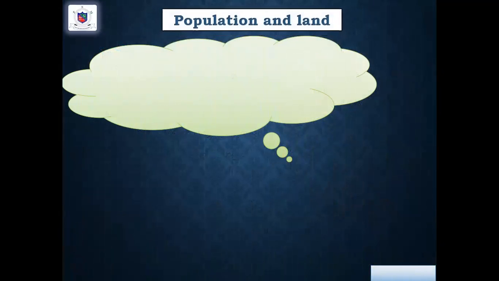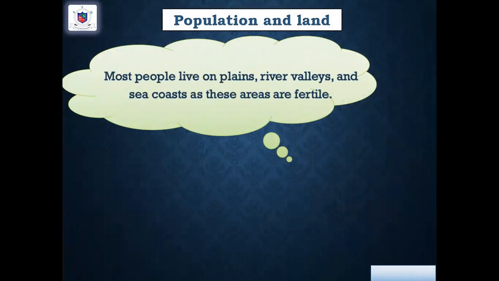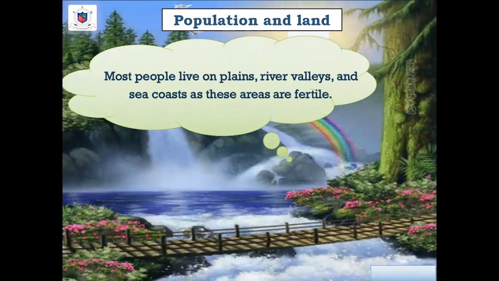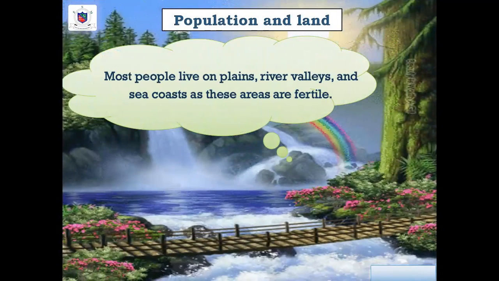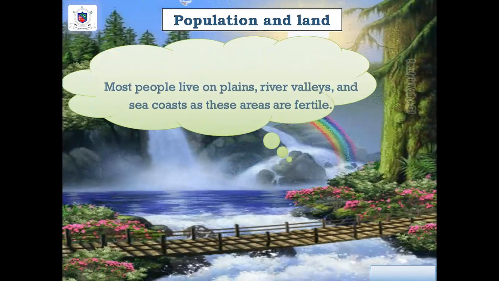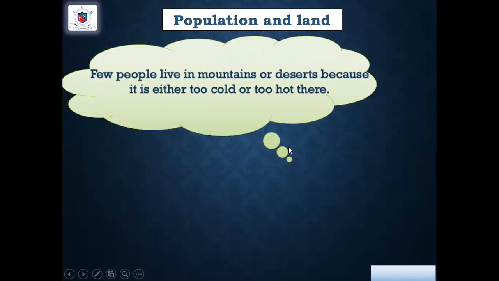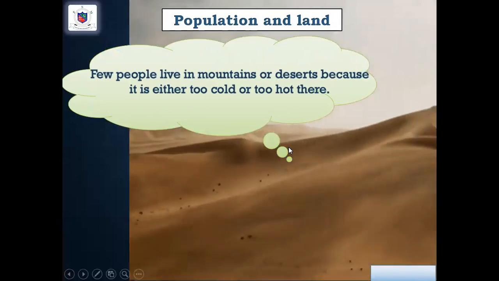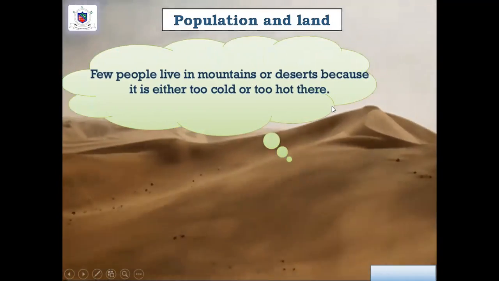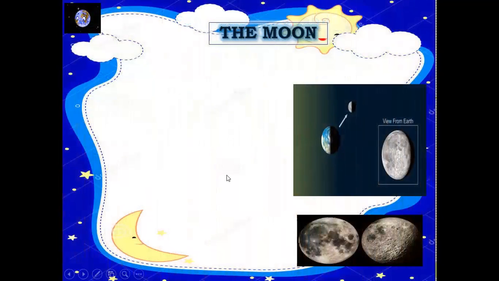Population and land. Most people live on plains, river valleys, and seacoasts, as these areas are fertile. Crops, vegetables, and fruit trees can be grown there. Few people live in mountains and deserts because it is either too hot or too cold there. Not much grows there.